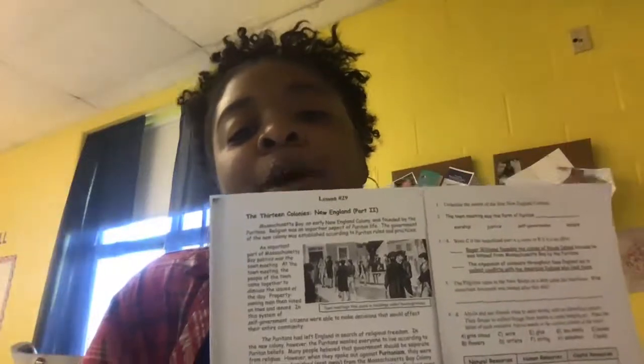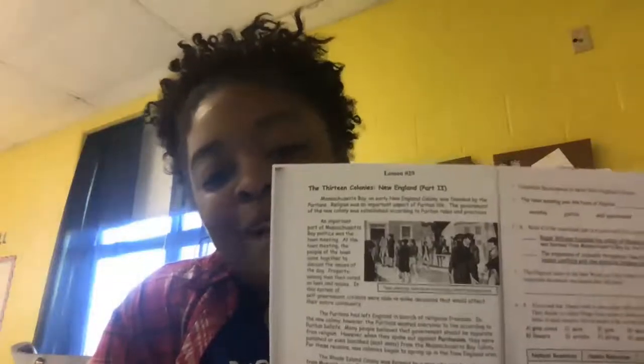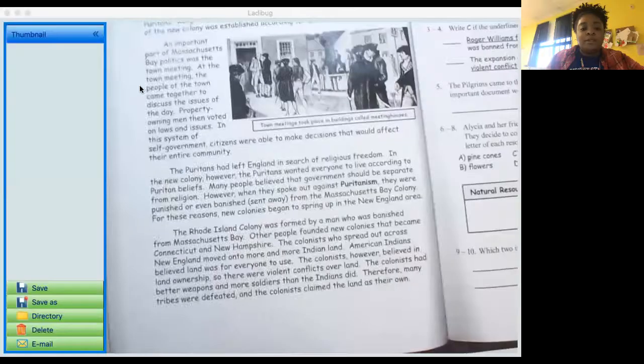So when we left off, I think that you all had just read about the 13 colonies, starting with the New England colonies. Today we are going to do lesson 29, and this is the 13 Colonies, New England, Part 2. It is very possible that maybe you have forgotten what you all read in the first part of this article. That's okay. We'll just work together, and hopefully, some of these ideas will come back to you. So, I'm going to share my screen so that you can see what's under the document camera here.